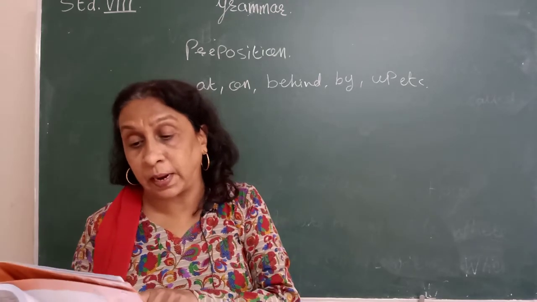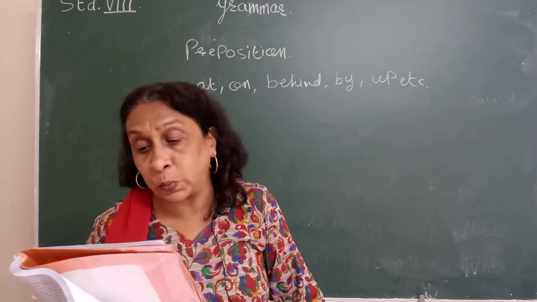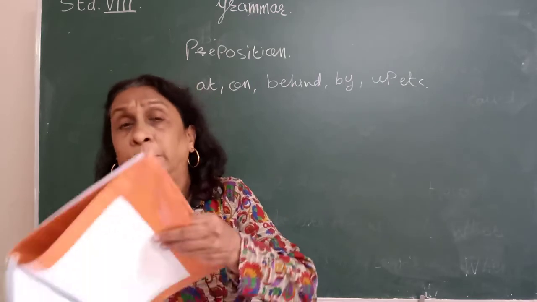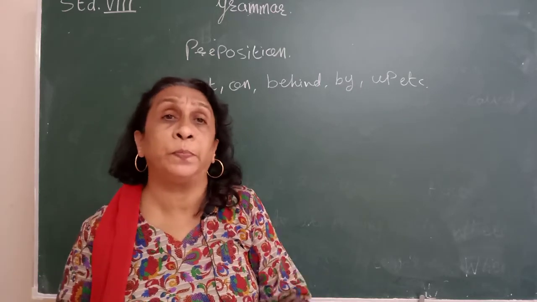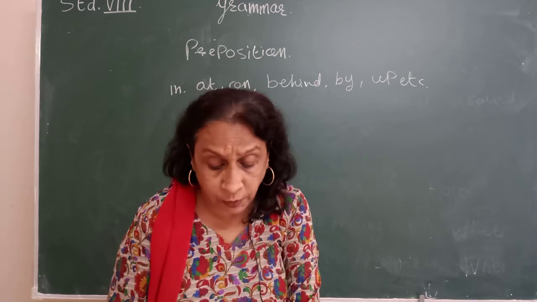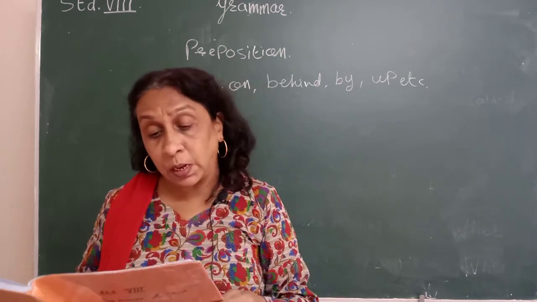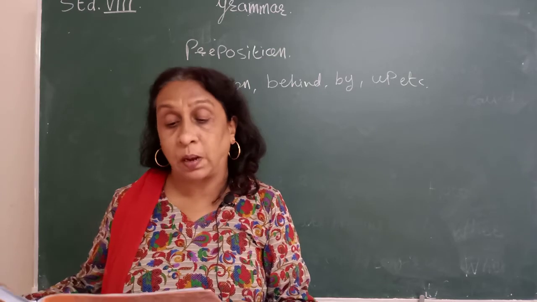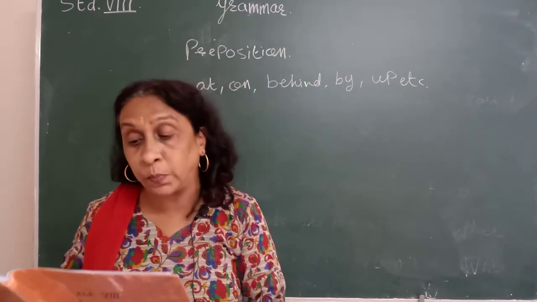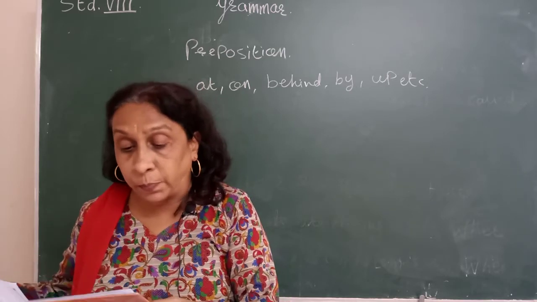Then see here. Simple prepositions are followed by compound prepositions. Compound prepositions means what? See here. A prefix. Prefix means the word which comes before. Now what are the compound prepositions? About, above, across, along, among, around, before, behind. These are all compound prepositions.